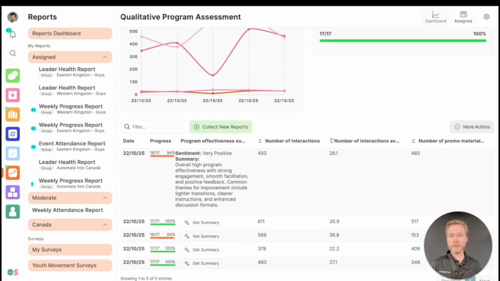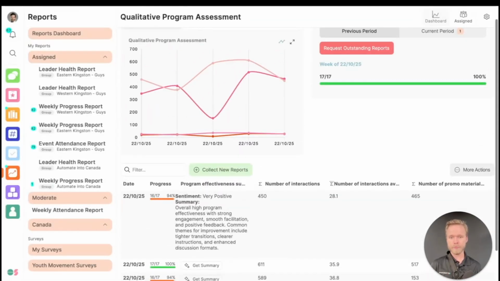And the overall summary is, again, giving us an idea that there was great program effectiveness, but with some common themes for improvement like tighter transitions, cleaner instructions, and enhanced discussion formats. This is great. Rather than having to read the 16 different reports, I can see one given summary of all the reports together with a common theme. Now we can take this data and apply qualitative data directly to our future.